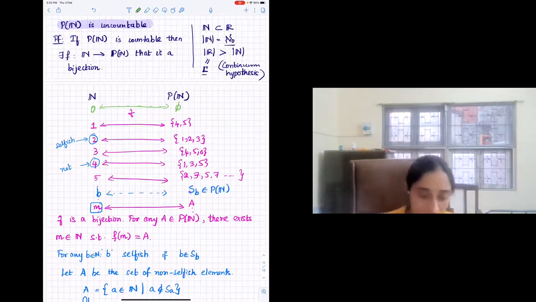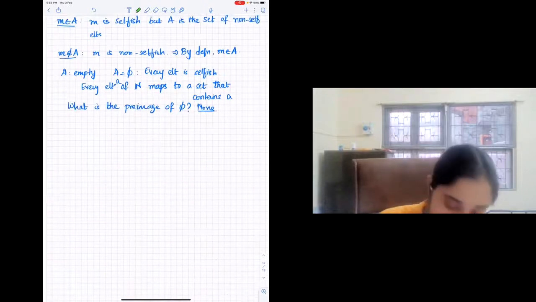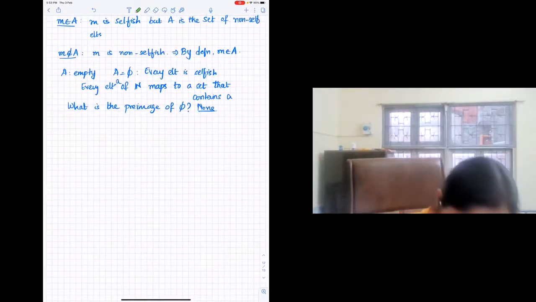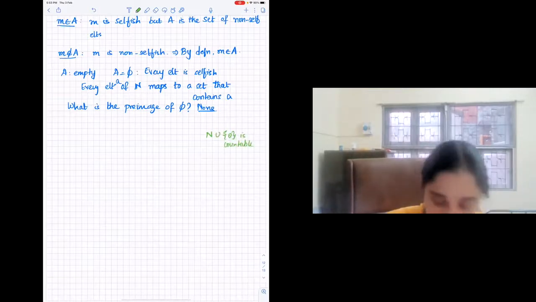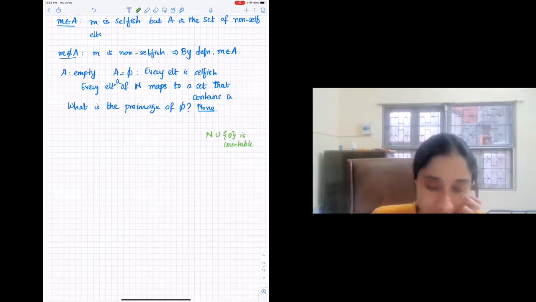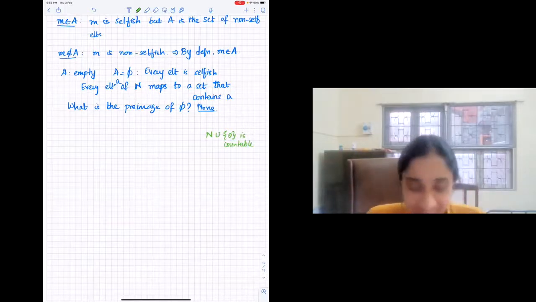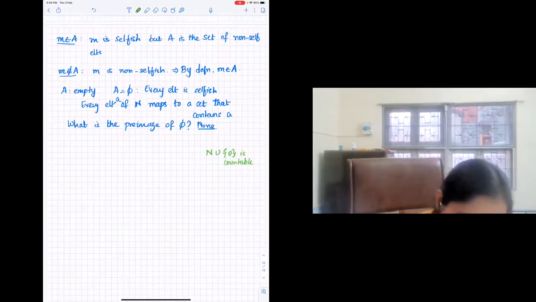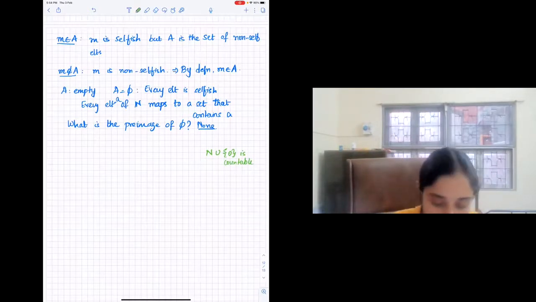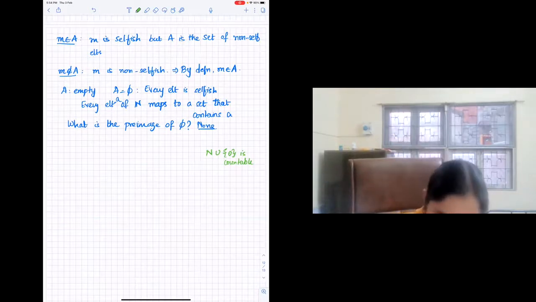For our definition of countability, we have said that a set is countable if there exists a bijection from it to the natural numbers. If it is wrong, someone should point it out. So what you are trying to show is that N union 0 is countable, right? No, I'm trying to build a bijection between N union 0 and the power set of N. Correct. So if we wanted this to work, we would have to change the definition of countability. When is a set countable? If there is a bijection between N and that set. But now what you're demonstrating is that there is no bijection between N union 0 and the power set, right?